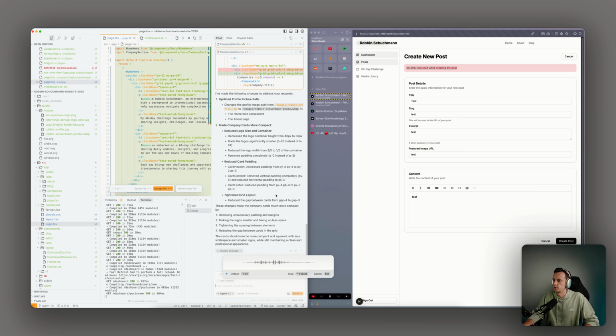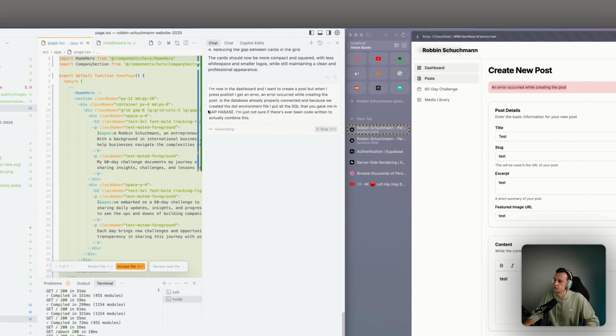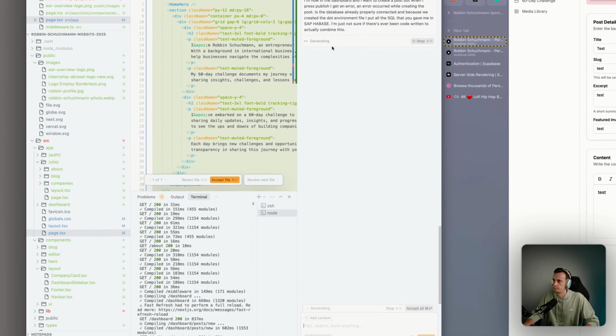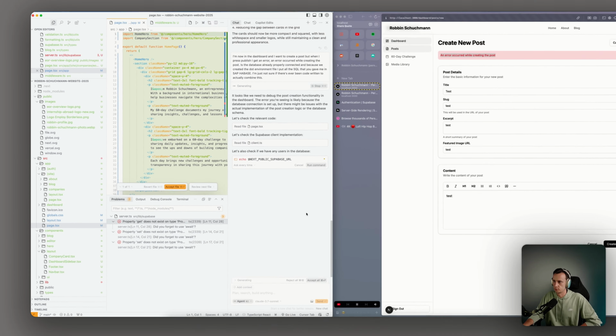Is the database already properly connected? Because we created the environment file, I put all the SQL that you gave me in Supabase. I'm just not sure if there's ever been code written to actually combine this. I think my pronunciation is not great. Supabase. I think it understands. There's still some issues with the server, so.